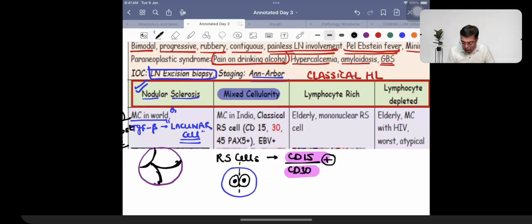Almost a mirror image of each other. And these nucleoli are going to be having what kind of a color? Will they be basophilic or will they be eosinophilic?